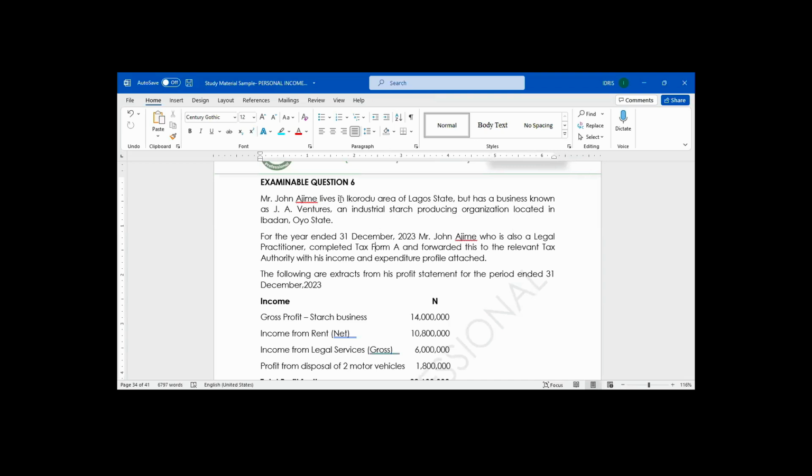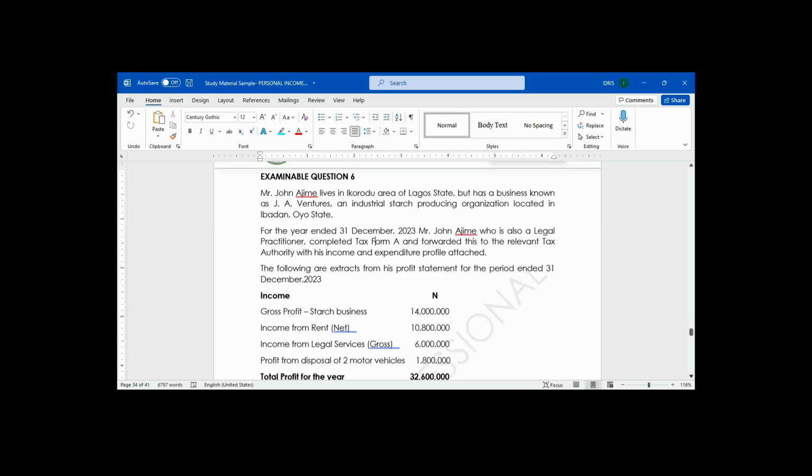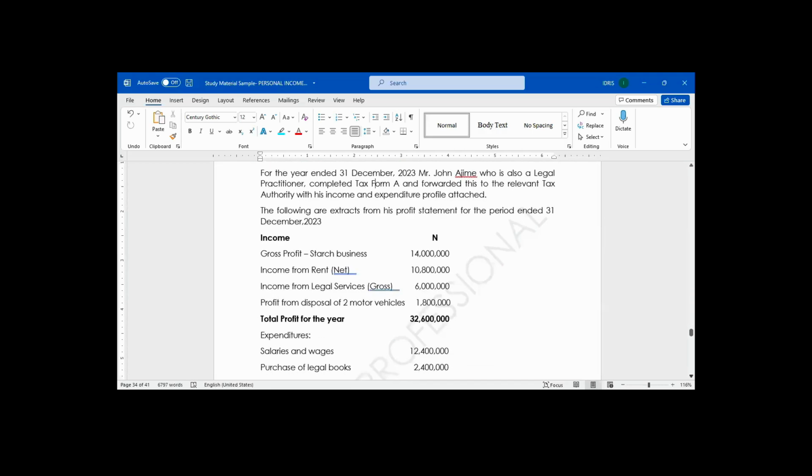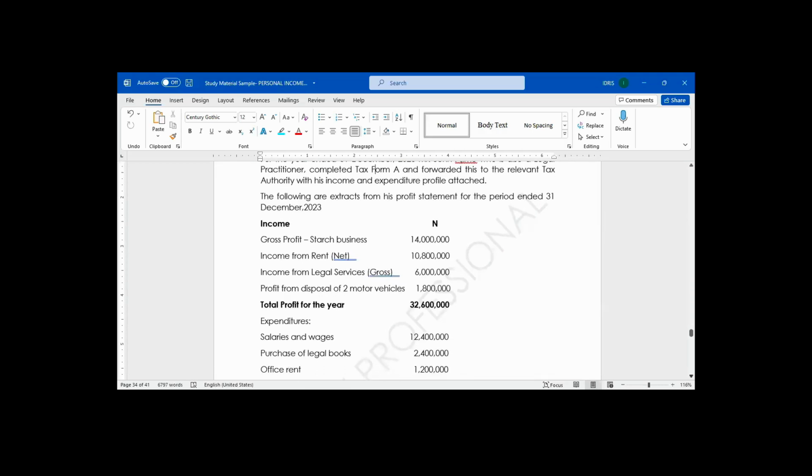Mr. John Ajime lives in Ikorodu area of Lagos State, but has a business known as JA Ventures, an industrial starch producing organization located in Ibadan, Oyo State. For the year ended 31st December 2023, Mr. John Ajime, who is also a legal practitioner, completed tax form A and forwarded this to the relevant tax authority with his income and expenditure profile attached.